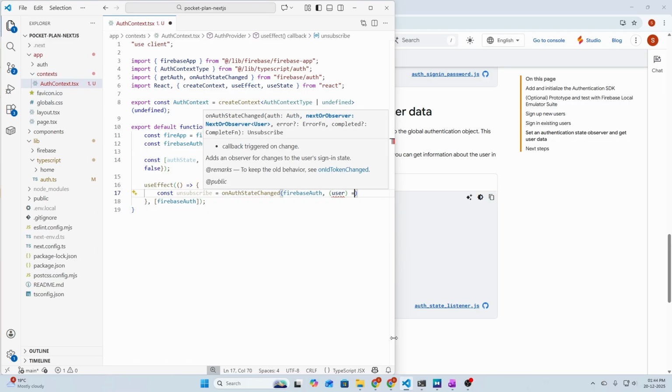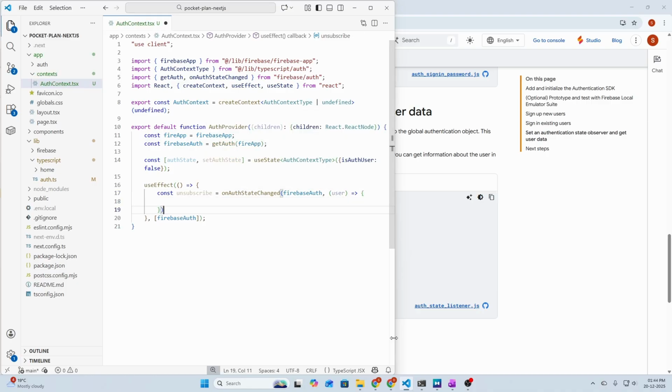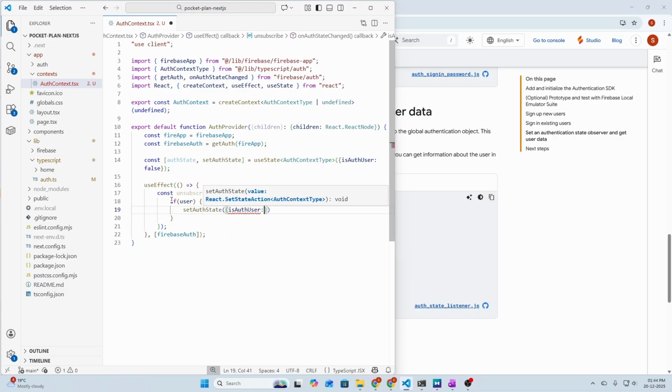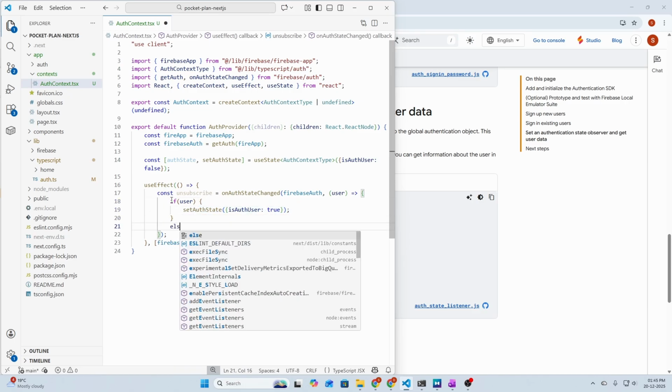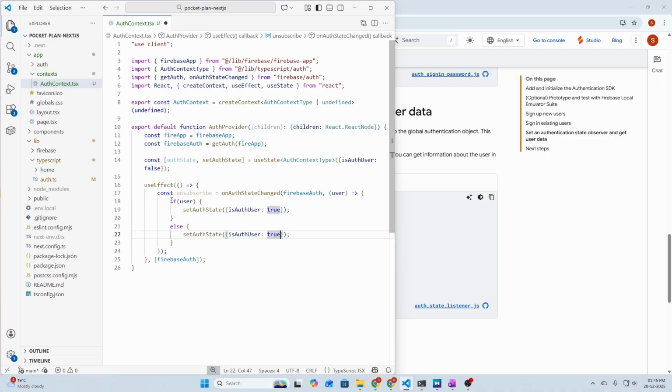So user, then arrow function, and here we need to check if user exists. Then we need to set auth state as true, so isAuthUser as true, otherwise we will set it as false. So let's copy it and create an else block here and set this as false.